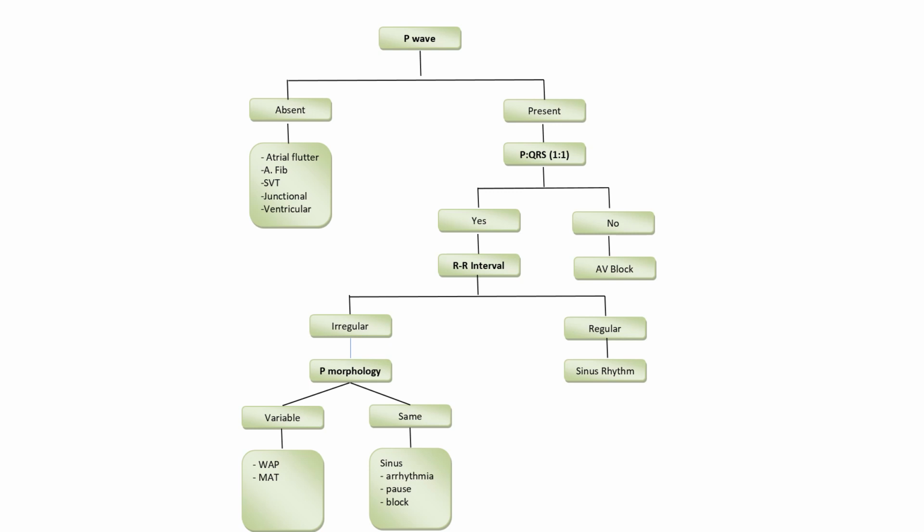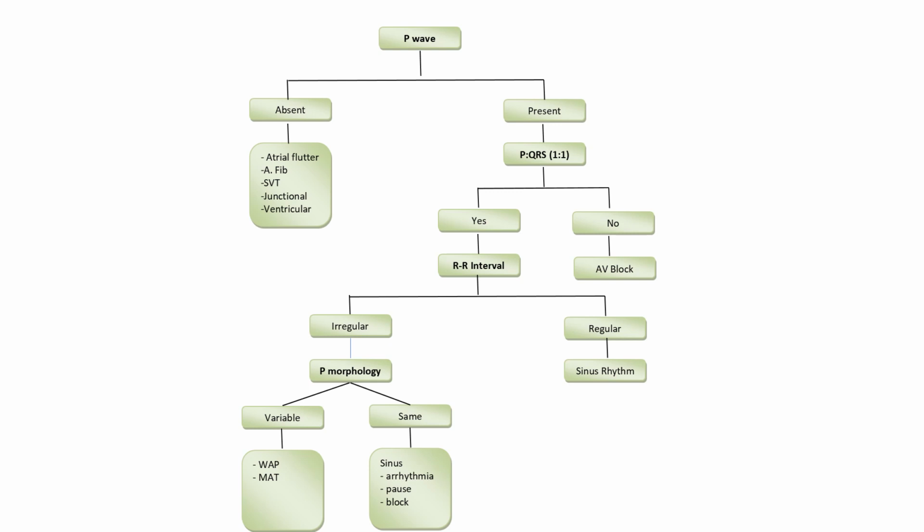If this ratio is not 1:1, then it is an atrioventricular block, and if this ratio is 1:1, then the third step in this rhythm analysis is to see whether the RR interval is regular or not. If the RR interval is regular, then it is a sinus rhythm, and if the RR interval is irregular, then the fourth step is to see the P wave morphology.